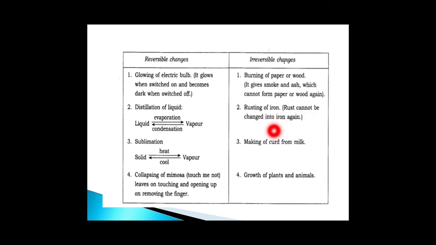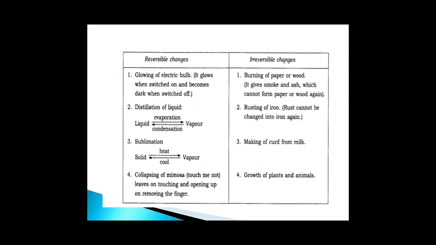Rusting of iron. Rust cannot be changed into iron again. Rusting of iron is an example of irreversible change. When the iron object comes in contact with the environment, it reacts with the oxygen and water present in the moisture and forms rust, which is nothing but oxides of iron. So this is totally different from the initial one. It is not possible to get back the original form. So rusting of iron is an example of irreversible change. Sublimation. In sublimation, you are just modifying the state of the substance, which is reversible.